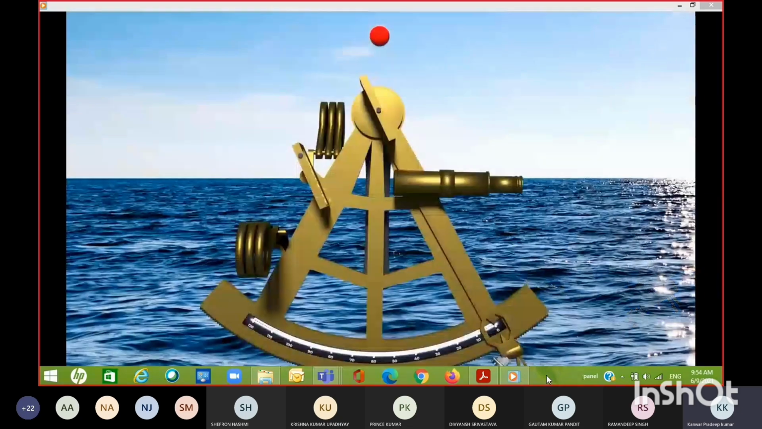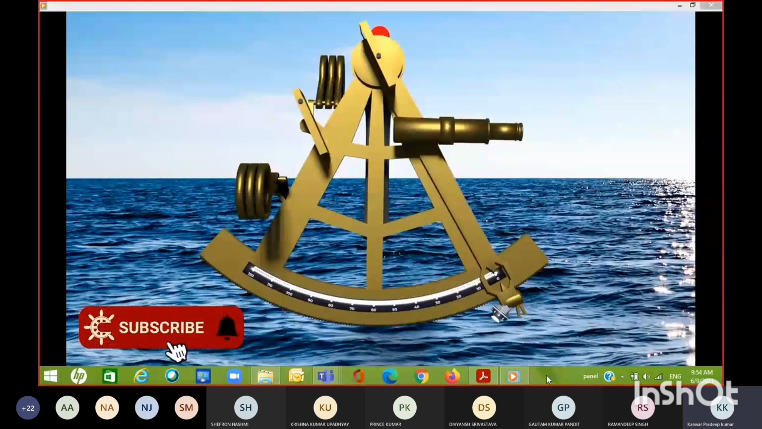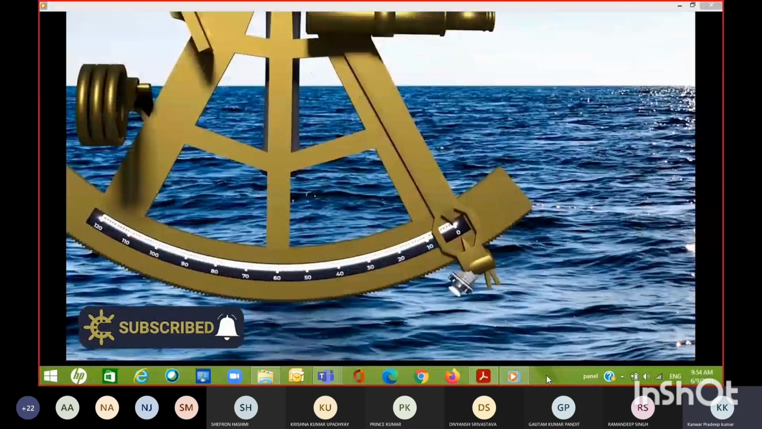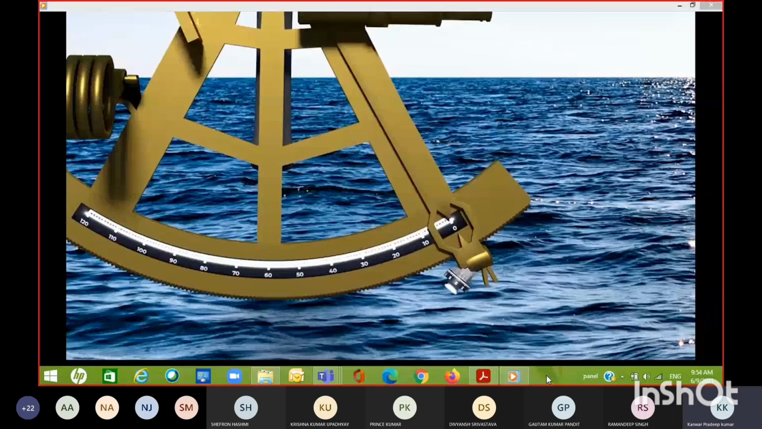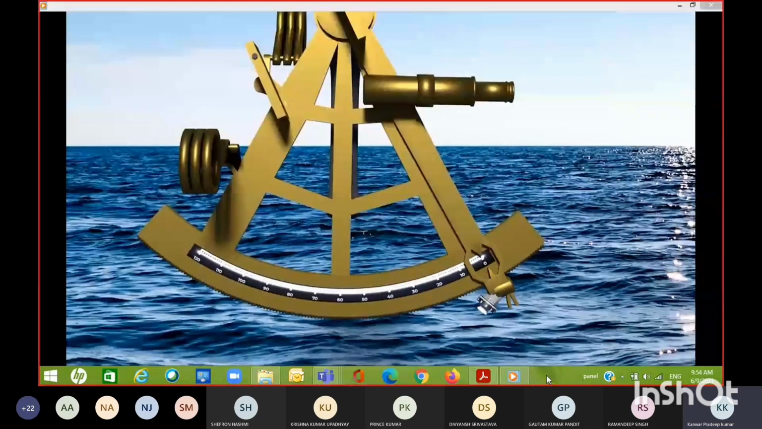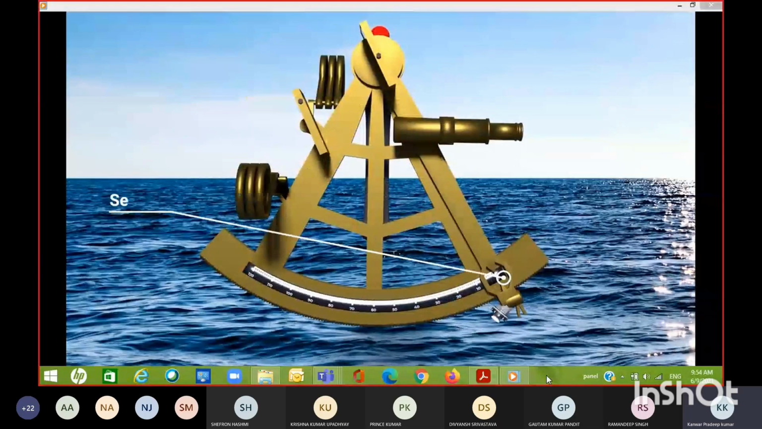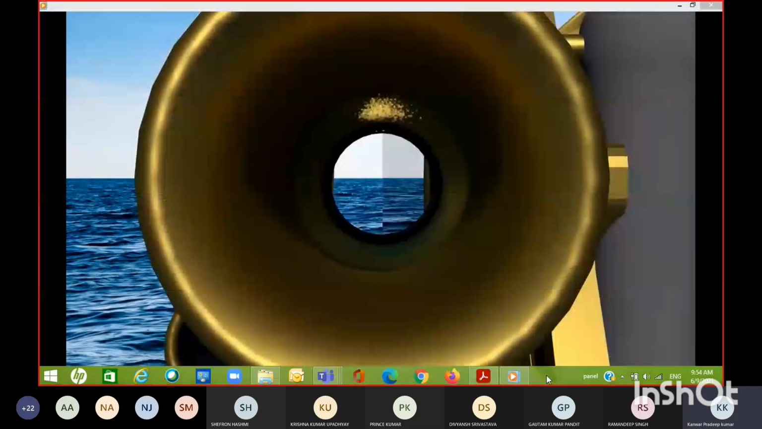So, the first step is to set the index arm and micrometer drum to 0, or as close to 0 as possible. If you have a small index error, of course, 0 on the scale will not quite be 0 according to the instrument. At this point, it doesn't really matter because you're going to apply index error at the end. While set at 0, the instrument is basically just a telescope. You can look through the sights and see an image.